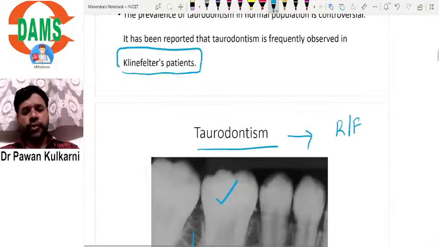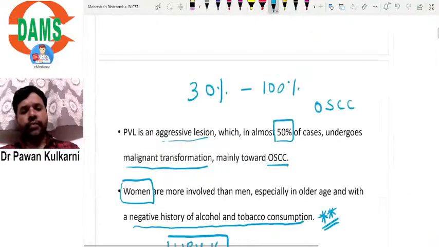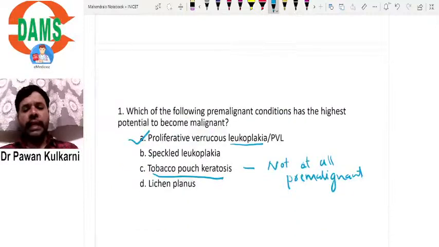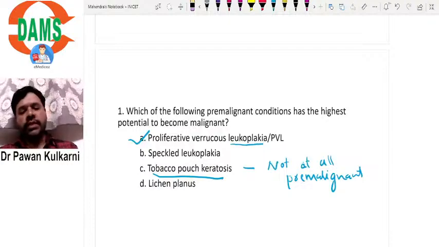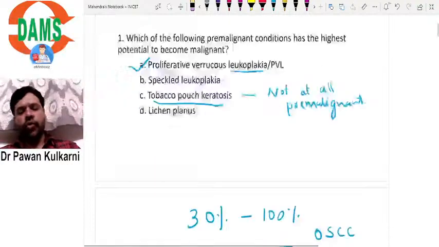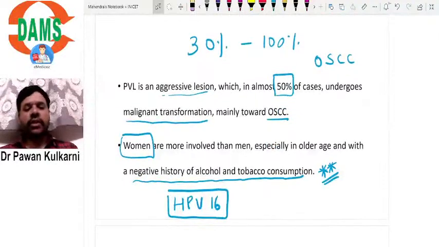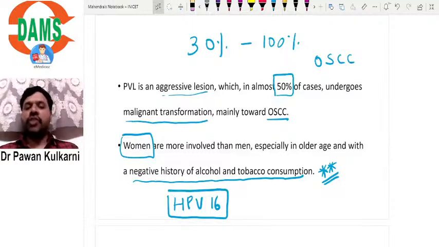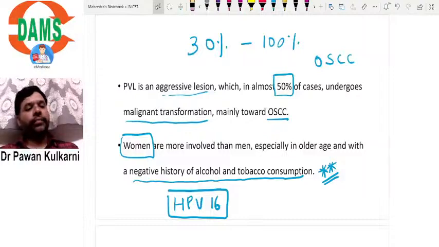One of you is asking to please repeat the first question, PVL. There's a question here: which of the following pre-malignant conditions has the highest potential to become malignant? So this is basically PVL. All of us know that PVL is a very aggressive lesion where the malignant transformation rate ranges from 30 to 100 percent, average is 50. And usually women are more frequently affected by PVL, and there is a negative history of tobacco and alcohol.